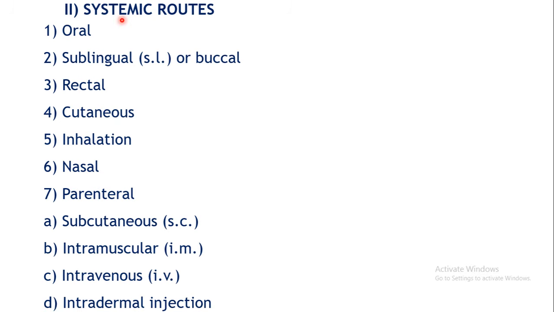Then coming to the second type, the systemic routes, these can be classified as oral, sublingual or buccal. These are discussed together. Next is the rectal, fourth is the cutaneous, fifth is inhalational, wherein it is inhaled into the lungs. Sixth is the nasal, wherein absorption takes place from the nasal mucosa. Seventh is the parenteral. Parenteral can be subclassified into subcutaneous, also known as SC, intramuscular known as IM, intravenous known as IV, and intradermal injections.